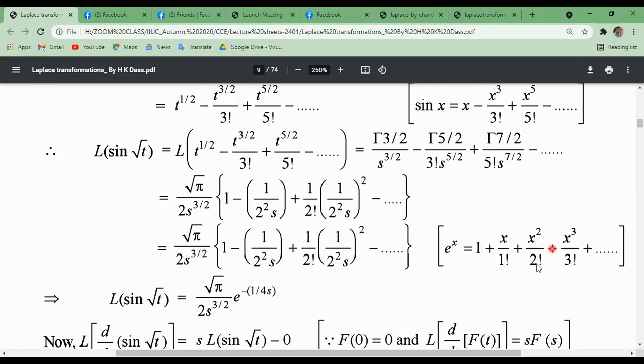This is the exponential series, e to the power x equals 1 plus x by factorial 1 plus x square by factorial 2 plus x cube by factorial 3, in this way. So this series can be written as e to the power minus 1 by 4s. Here x equals 1 by 4s. So Laplace transformation of sine root over t can be written as this.